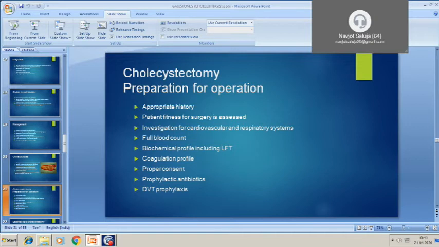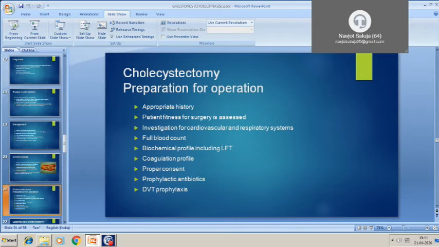Then the patient might have respiratory symptoms due to obesity, sleep apnea, all these things can be there. So a pulmonary function test is important. Then blood count is essential for checking the hemoglobin level. Liver function test is important. If the liver function test is normal, then we can go for surgery. Then the coagulation profile is also very important, because some patients have hypertension and may be taking anticoagulant prophylaxis. So PT-INR is done, prothrombin time INR ratio.